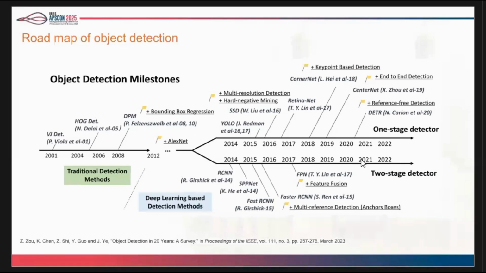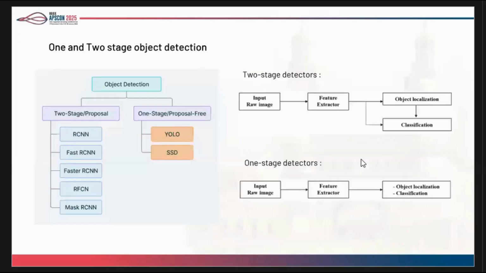Deep learning based methods became more popular around 2012. After that, with the introduction of convolutional neural networks for image classification, deep learning became the foundation for object detection. Deep learning based object detection can be categorized into two: one stage and two stage object detection. In one stage object detection, there will be one network. You pass your input image and you get the class probabilities and corresponding bounding box locations.